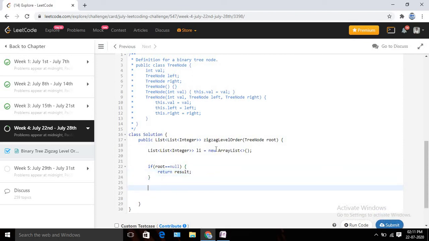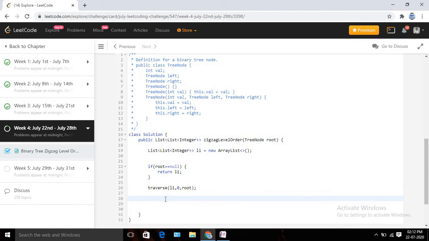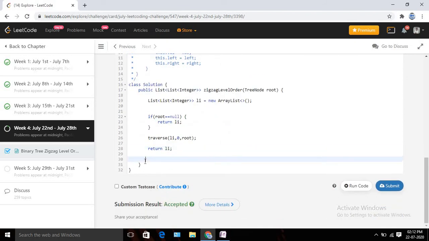Else, since I am going to solve it using a recursive approach, I am going to create another function probably called traverse, and obviously I need to pass my actual result array. In this case it's li. Apart from that I need to pass one level. Initially level should be 0, and again I need to pass my current node. Initially it will be the root node, since we need to start from root. And once we are done with our traversal, then I am going to just return the li. Okay, so I think it's enough for the main function.